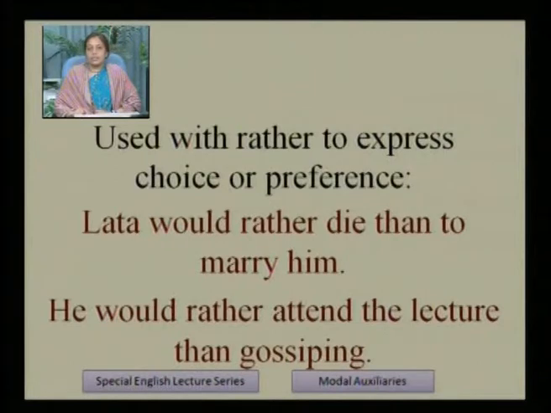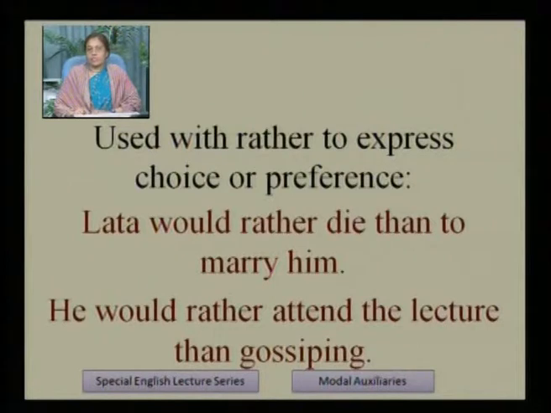He would rather attend the lecture than gossip. So here, Lata would rather die than marry him. Here preference is given to dying over marrying. So Lata would give preference to death over marrying him.